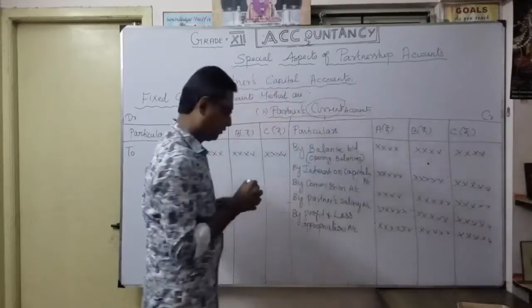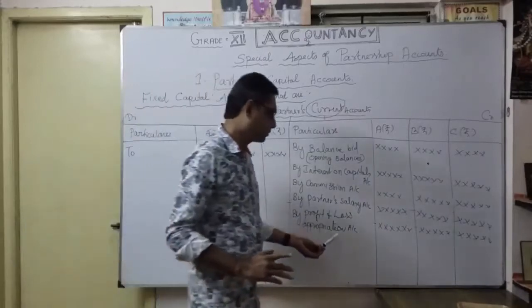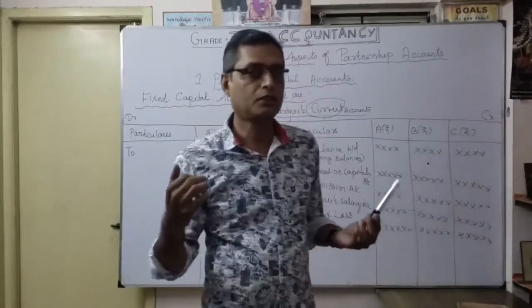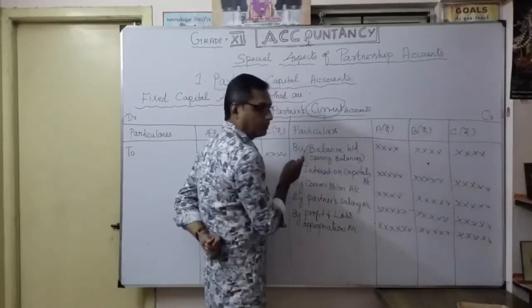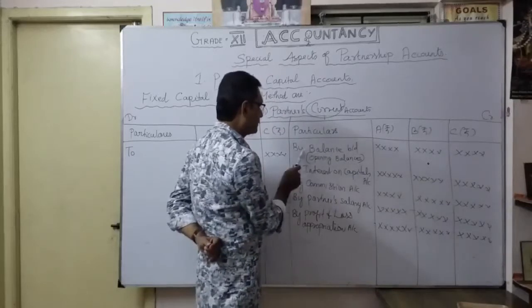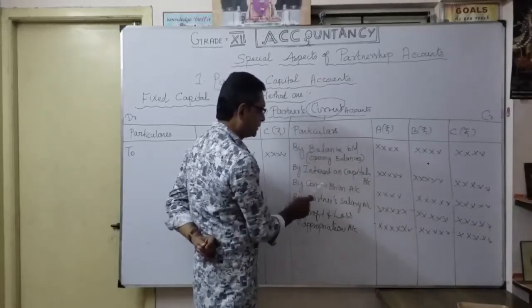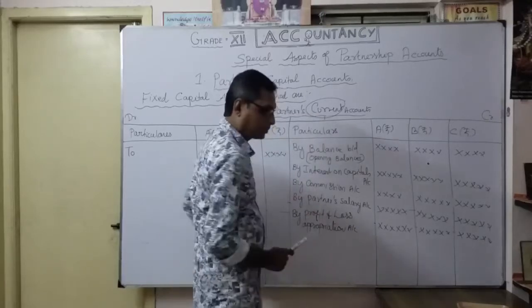Understood? So how are we going to allocate it? A separate account is already maintained, the profit and loss appropriation account. Under that, the share of profit we are going to calculate, so that profit we are going to transfer here. These are the important transactions. First one is the opening balance, by balance brought down in the current account, then interest on capital account, by commission account, by partners' salary account, by profit and loss appropriation account.